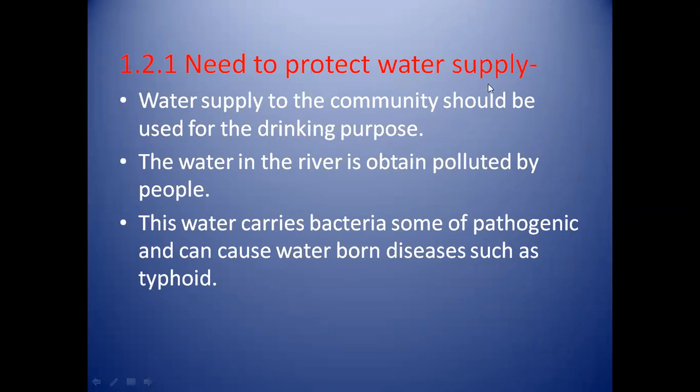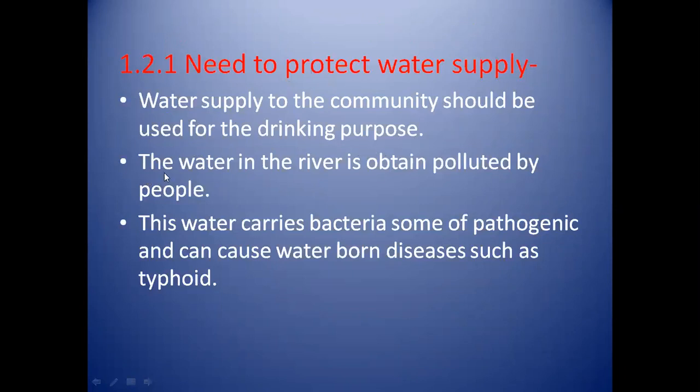This water supply needs to be protected. Now we can see why there is a need to protect the water supply. The first need is that water supplied to the community should be useful for drinking purpose. The water which is supplied to the community should be used for drinking purpose.